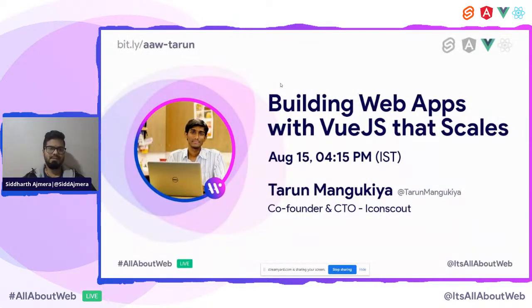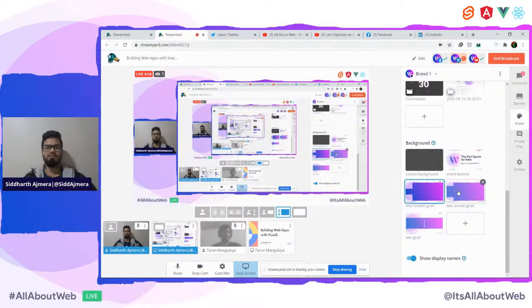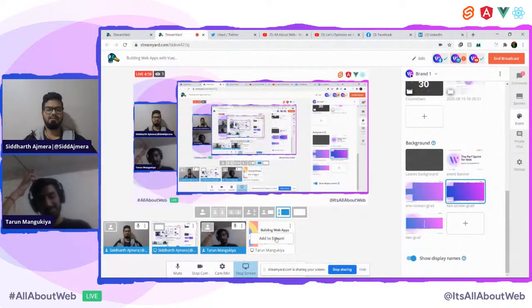And then the session that we have is about building web applications using Vue.js. And our speaker for today is Tarun Mangukiya. He is the co-founder and CTO of Iconscout. And yeah, I guess that would be all from my end. Over to you, Tarun. Am I live? Yep.